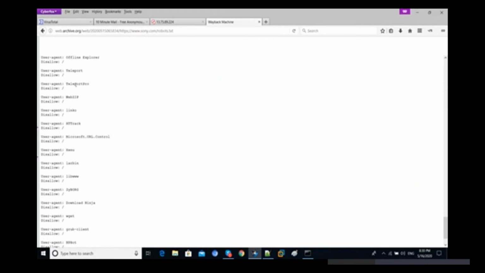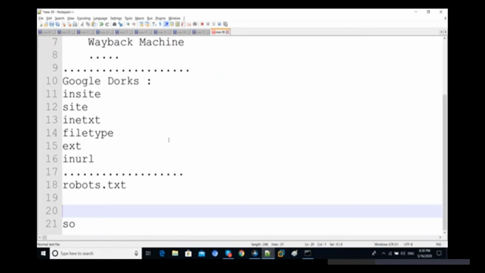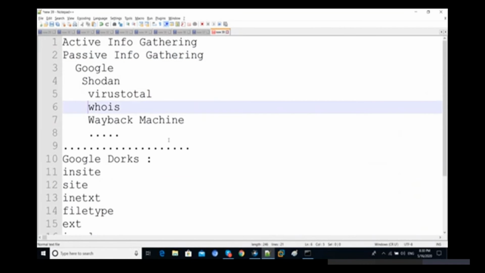Now let's try to check out some different information regarding passive information gathering. So Wayback Machine is there, and whois. I think definitely you know about whois information gathering, right? With the help of whois information gathering, which kind of stuff are we going to get?